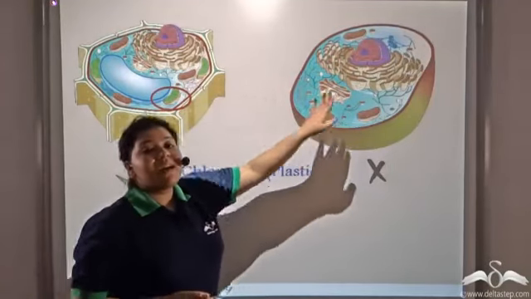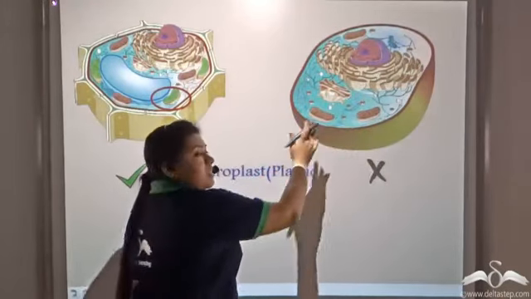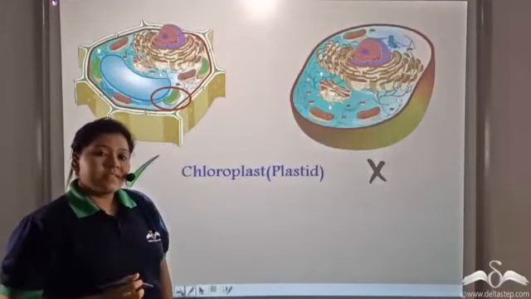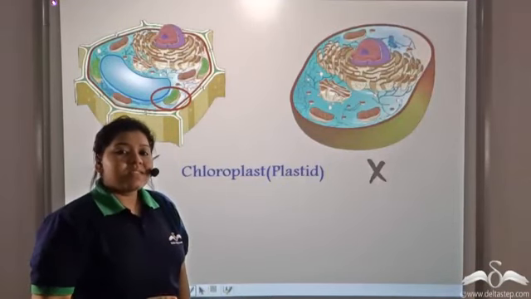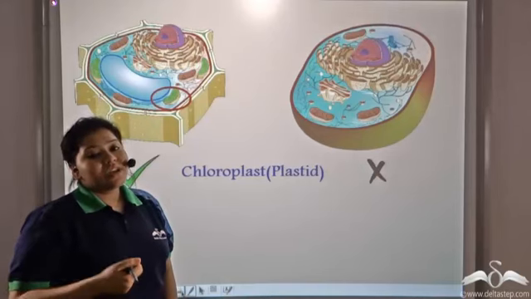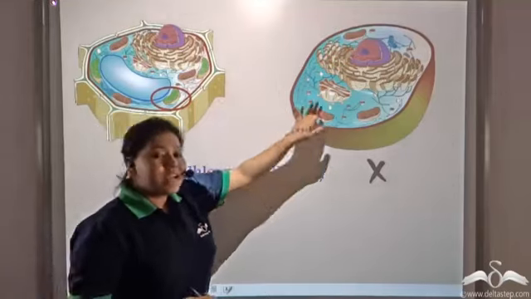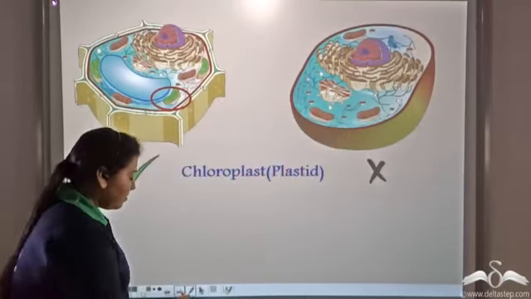You cannot find plastids in the animal cells. See, can you find any plastids in the animal cell? No. So plastids or chloroplasts, along with other plastids, are just present in the plant cell. Animal cell lack plastids.